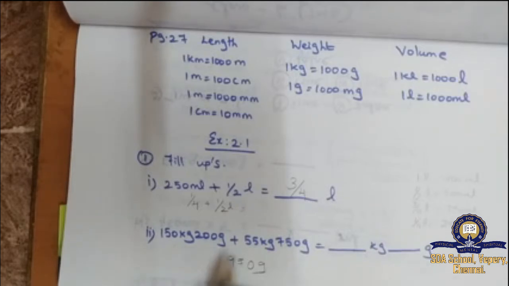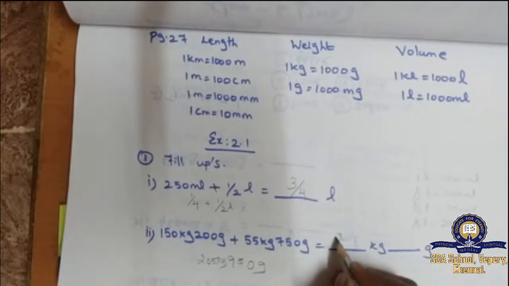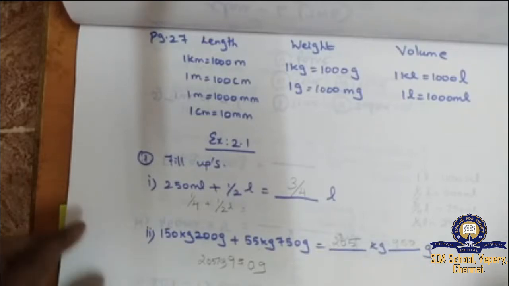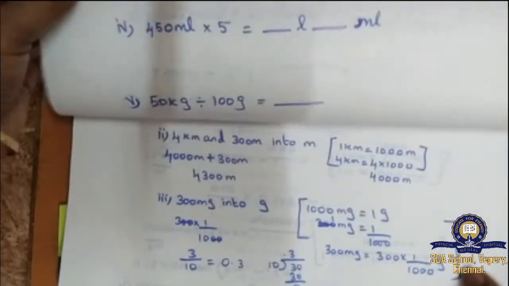Then 150 kg plus 55 kg gives you 205 kg. 150 plus 50 is 200, extra 5 kg. So the answer is 205 kg and 950 gram. Second fill-up got over. Next, third fill-up.